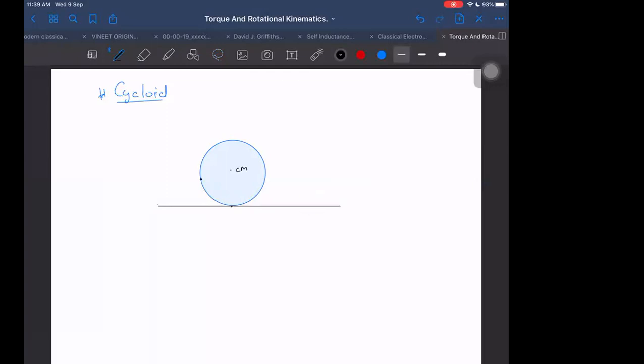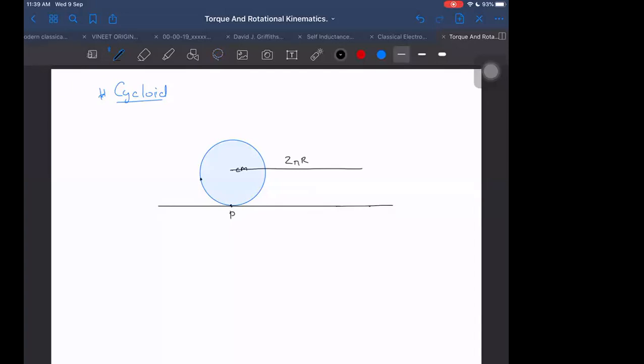This is a point, let's say, at the bottommost point P. So this P point will reach the bottom again only after the center covers the distance of 2 pi r. You understand that or not?